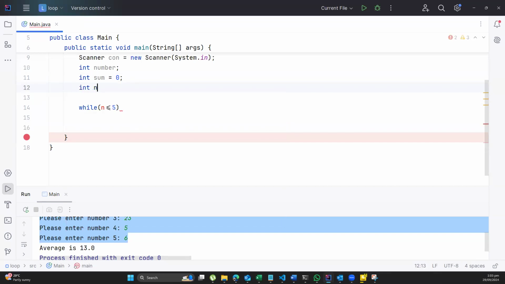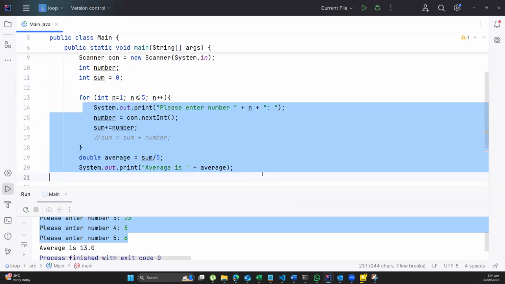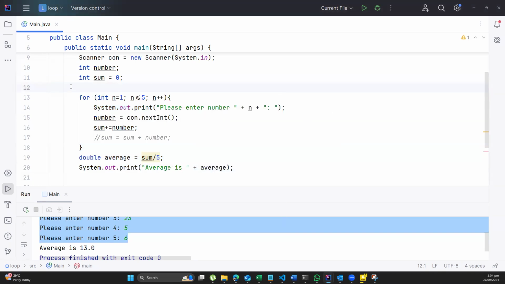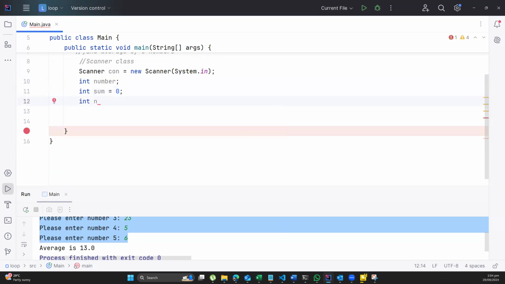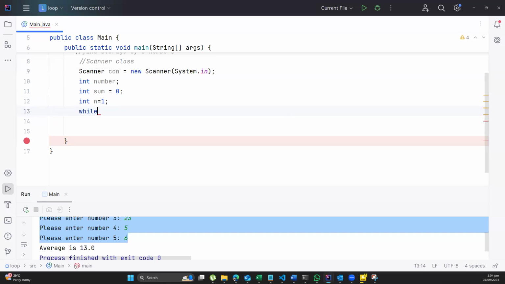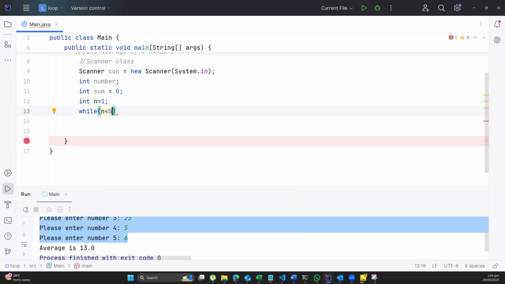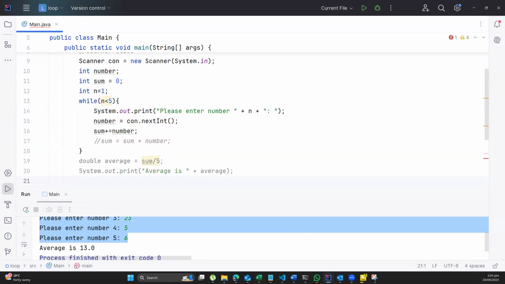So I'm going to say int n is equal to 1. In here I have int n being equal to 1. I have while n is less than or equal to 5. Then we want you to do all of this.